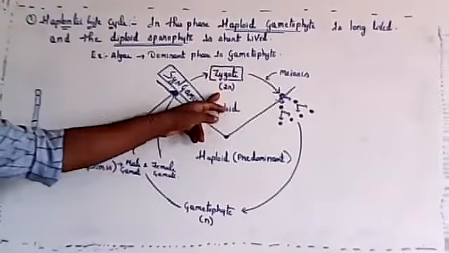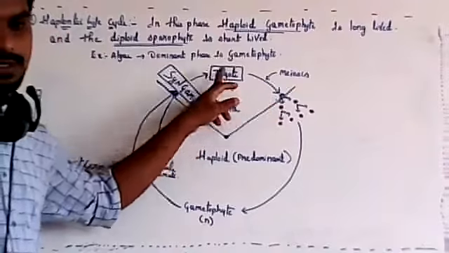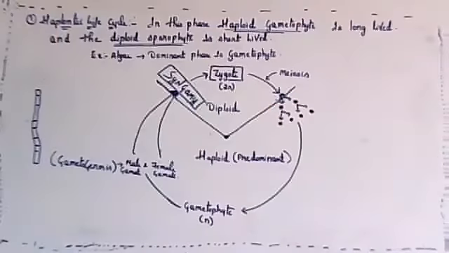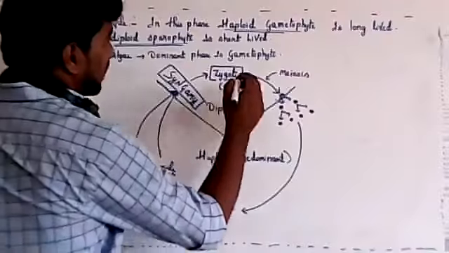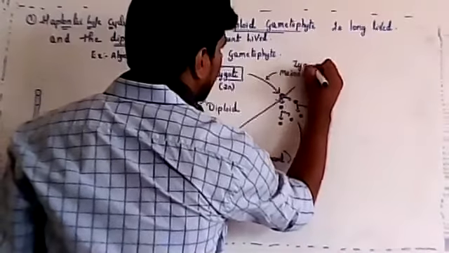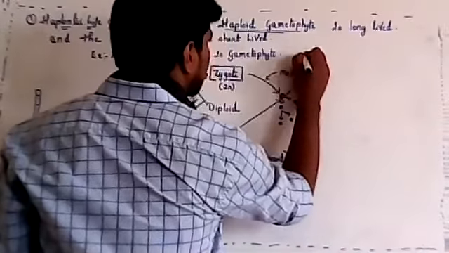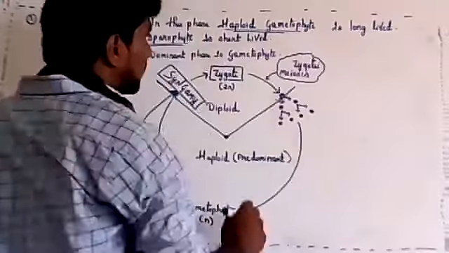The zygote is diploid, so this diploid zygote will undergo meiosis. Zygotic meiosis is seen only in algae, where the zygote undergoes meiosis.